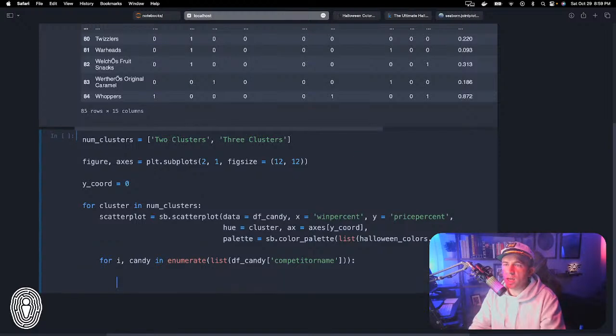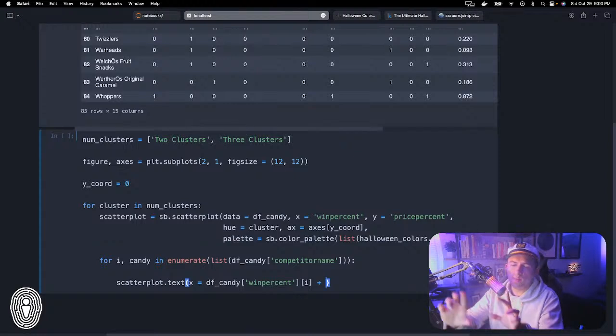What we're going to do is just add a little text block on top of it. So we're going to do scatterplot.text. All right, so x equals df candy. So we're basically saying, okay, put a text label at this x coordinate and this y coordinate, and this is what we want it to say. So x equals df candy win percent i, and then we're going to shift it up and to the right just a hair.